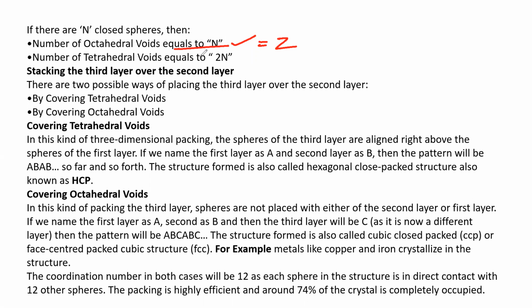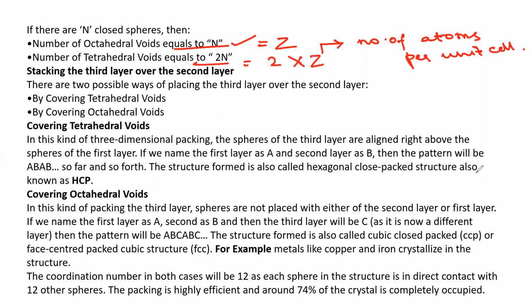Similarly, the number of tetrahedral voids is equal to 2n, which means it is equal to 2 into z. So the number of tetrahedral voids is equal to 6. These two points are useful for finding the formula of a compound, where z is equal to the number of atoms per unit cell. So the number of octahedral voids for a unit cell is equal to z, and the number of tetrahedral voids for a unit cell is equal to 2 into z. So just remember this formula. When we have to use it, I'll tell you in the next sessions.